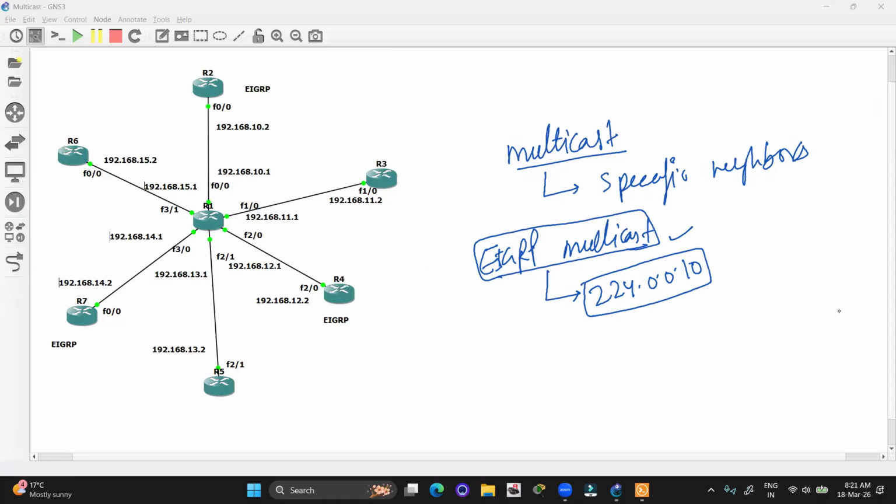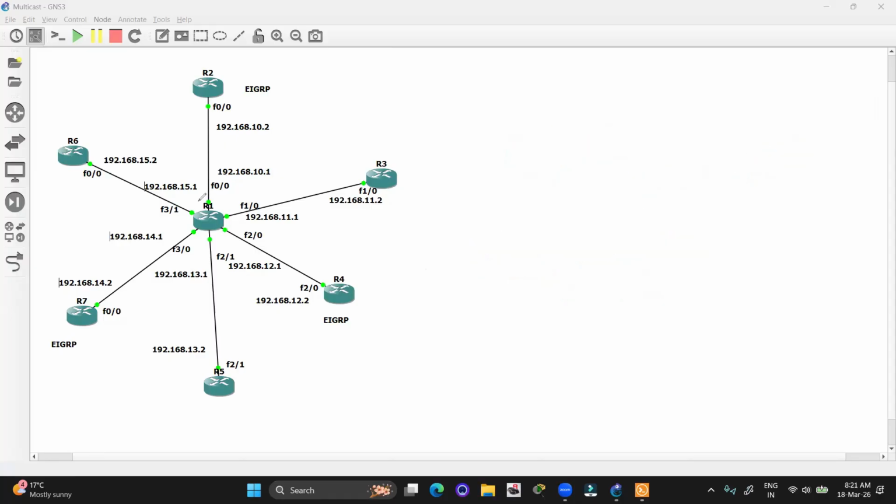Roughly, the multicasting in EIGRP is that if router 1 is running the EIGRP process, then a hello message will be generated and forwarded to every single router in the network. But only the routers that are running the EIGRP process will accept the message, others are going to reject that.